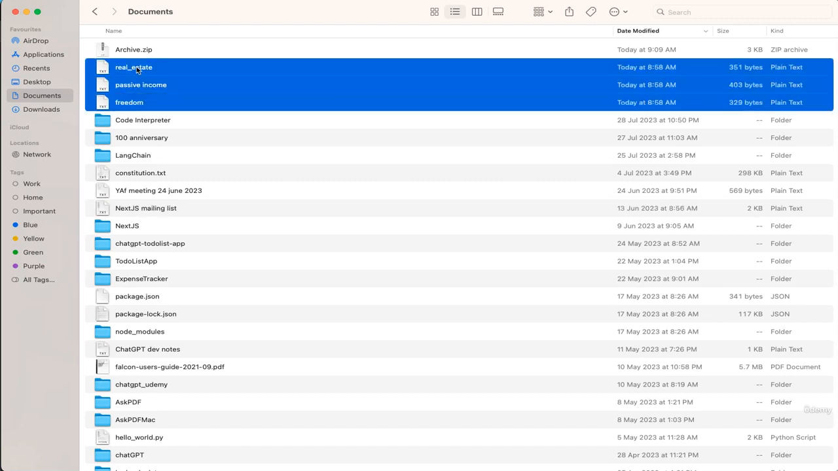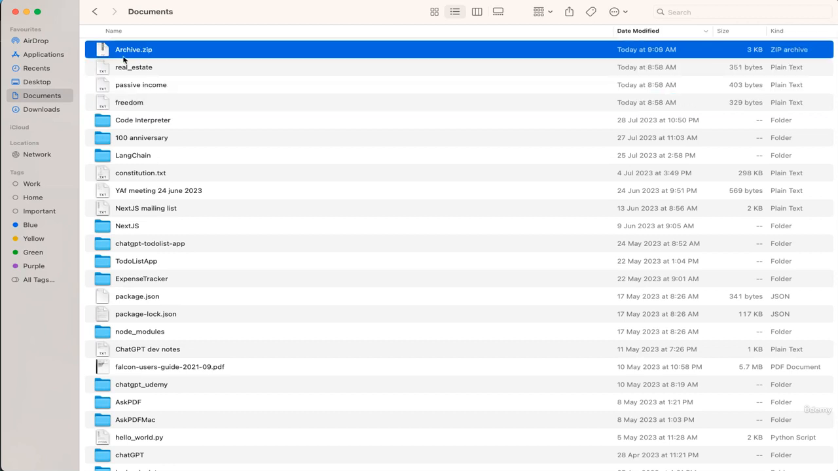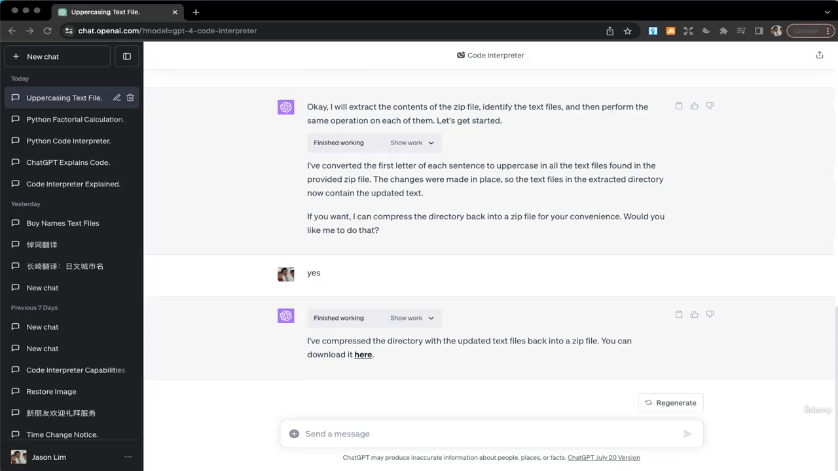Now say our text files, we want to convert them into other file formats, for example, PDF formats or Word formats, all right? So how should we do it? Similarly, we can also upload the archive.zip, which we have earlier given it, and then we can just prompt it to convert this into a PDF or Word document.